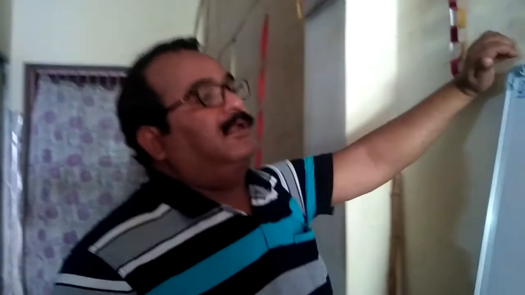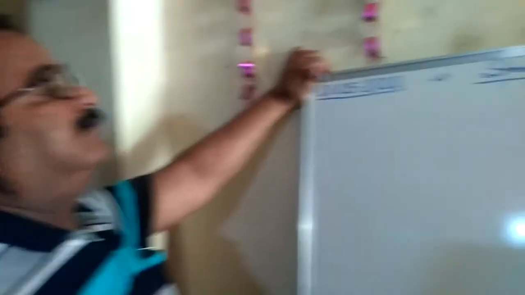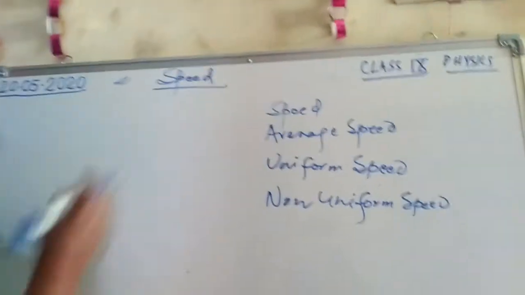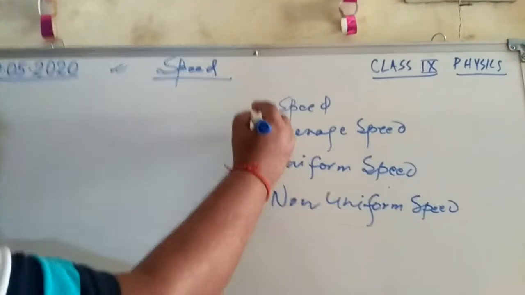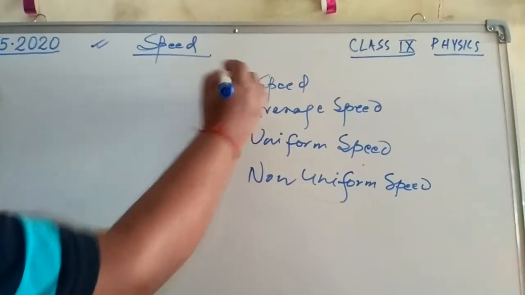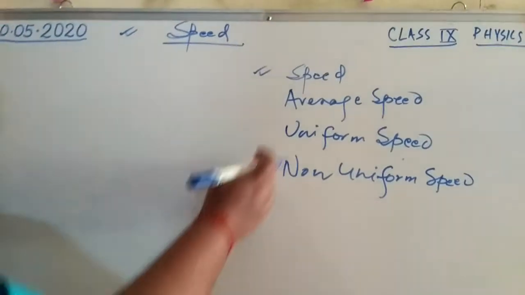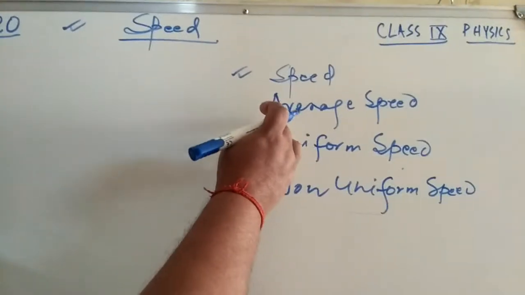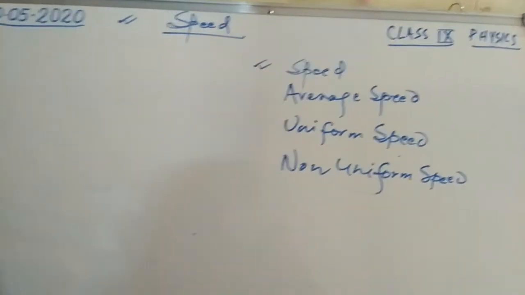Good morning, students. Today, in class 9, we discuss a topic called average speed. We want to give you some concepts regarding speed, and related to speed: average speed, uniform speed, and non-uniform speed.